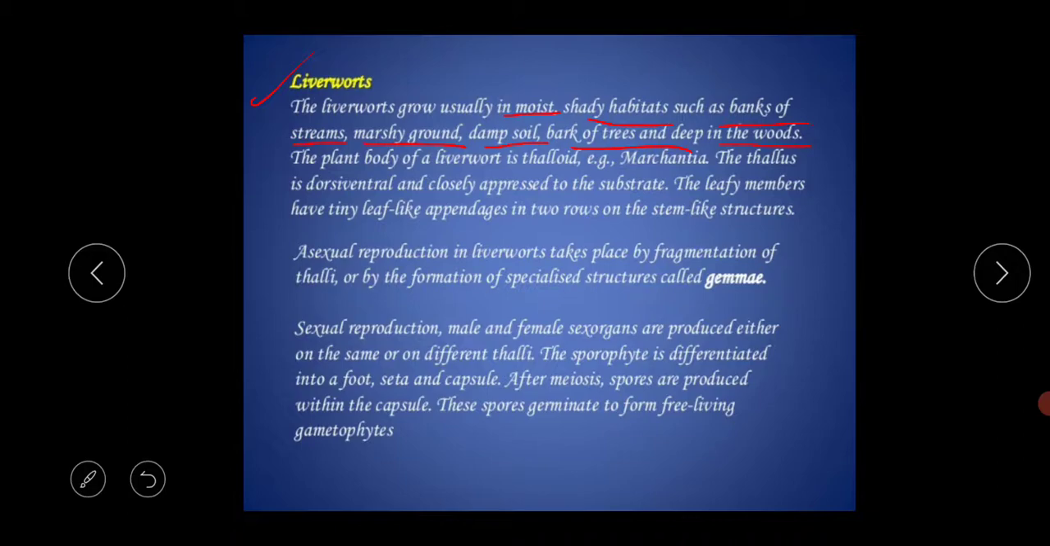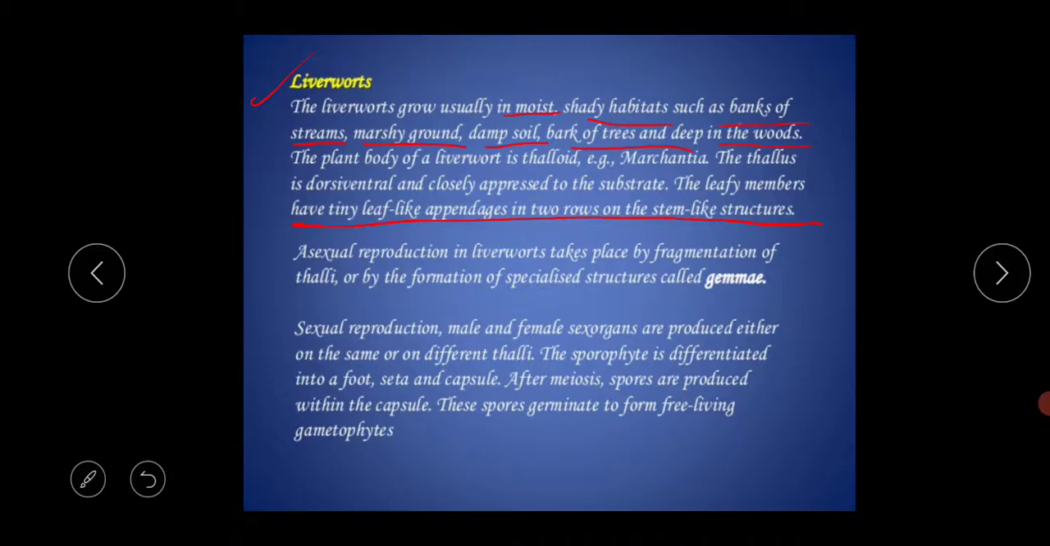Always remember, these kinds of plants are always attached to hard rock, damp soil, the bark of trees, or marshy ground. That means they are always attached to the substratum. They always need a hard substratum for their growth. The leafy members have tiny leaf-like appendages in two rows on a stem-like structure. They do not have any proper stem, only a stem-like structure.